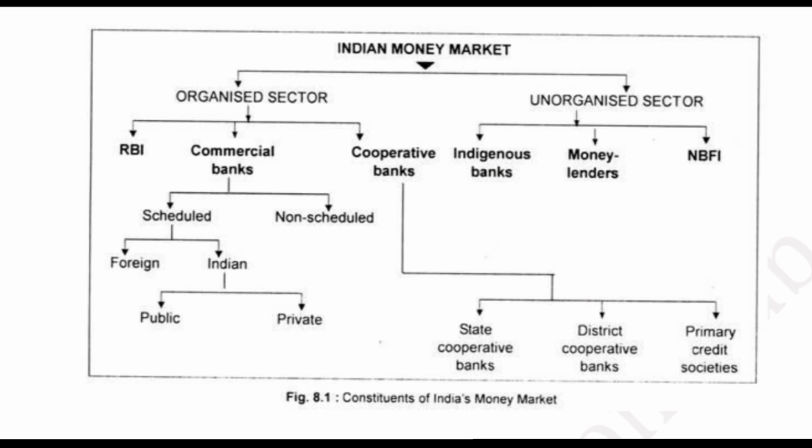But the unorganized sector considers three main things. First, indigenous banks. These are banks that provide loans and accept deposits from the public, but are not in the form of an actual bank. They do these works like a bank, giving loans to the general public and accepting deposits at a high rate of interest. Money lenders, you all know very well, is a simple word: they give loans to the general public for regular purposes, like a bank.